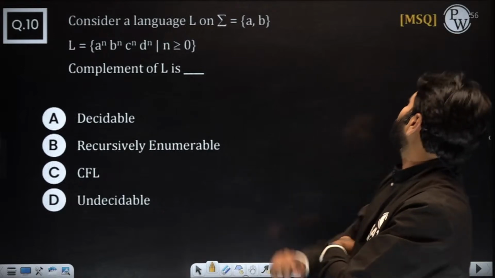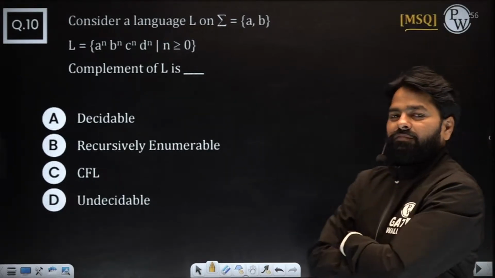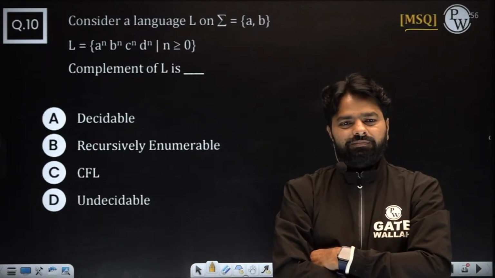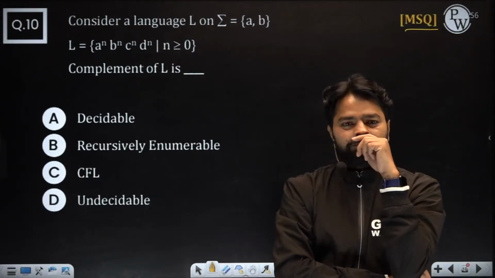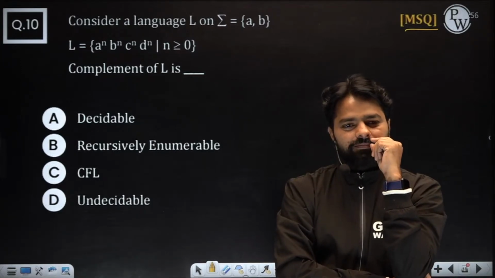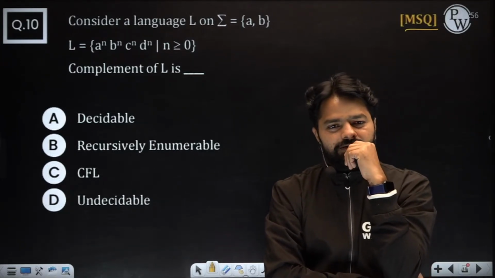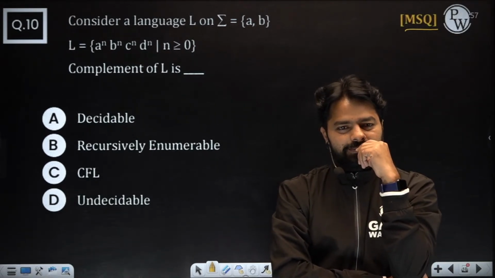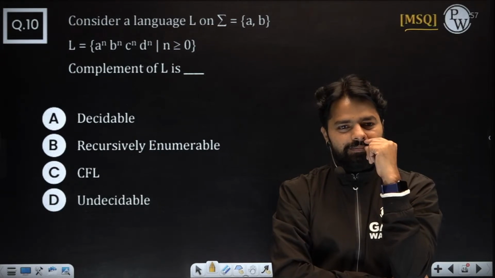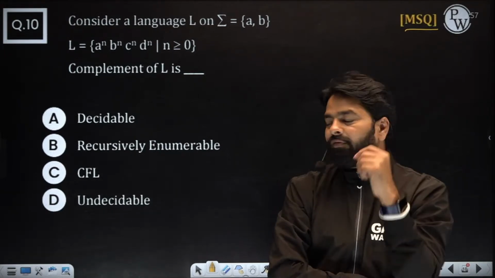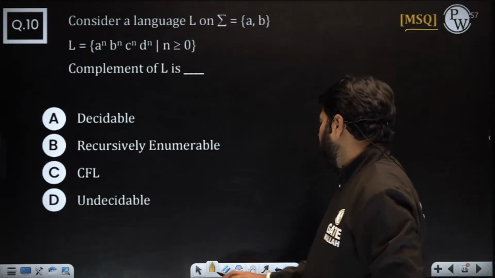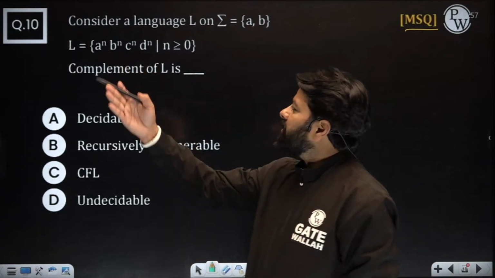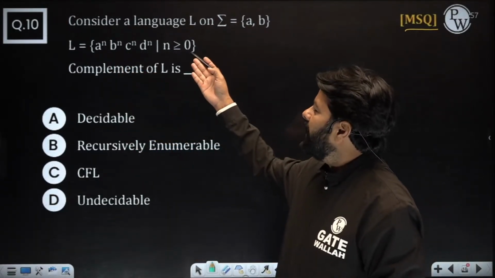A B, MSQ, okay. Everybody saying AB, but they're saying AC. Okay, so mostly it looks like AB, but let me check. Just now somebody asked, what is this L?